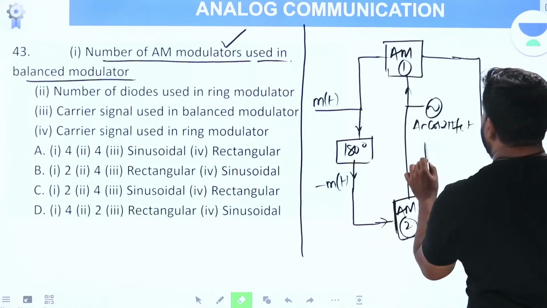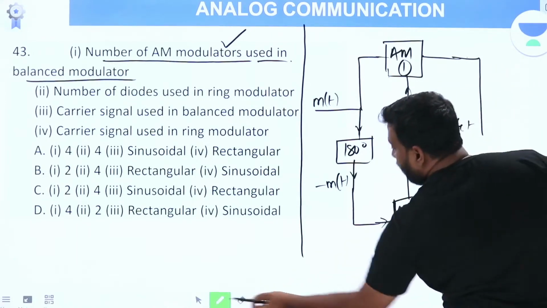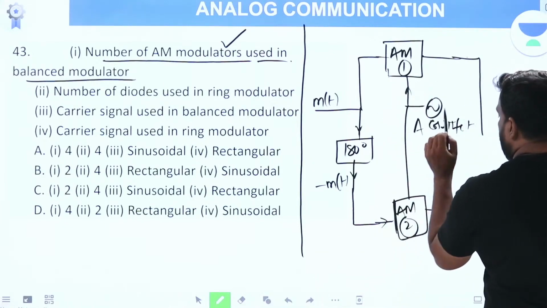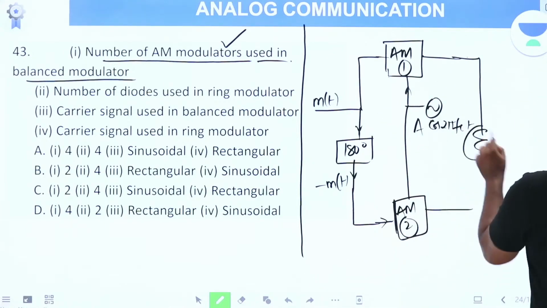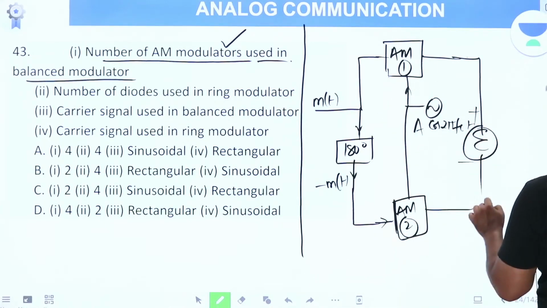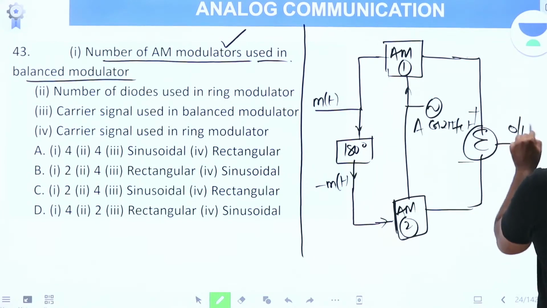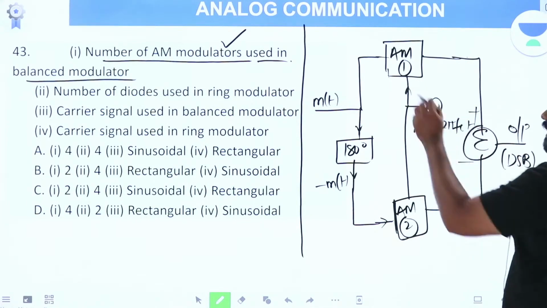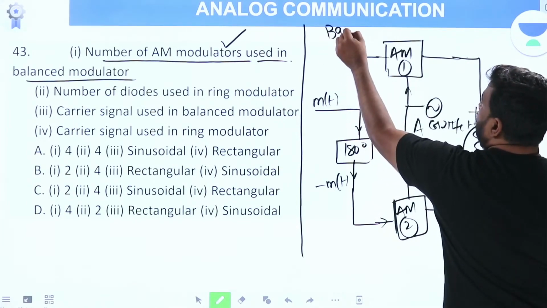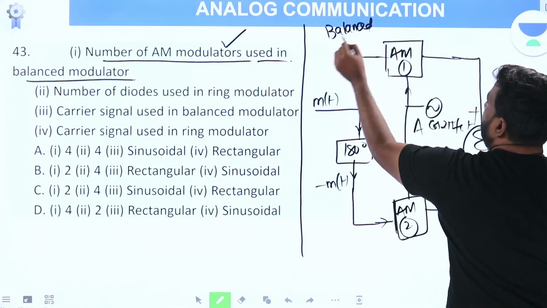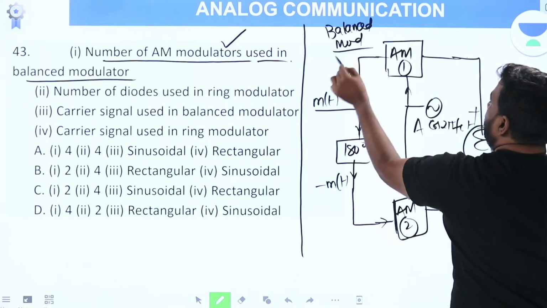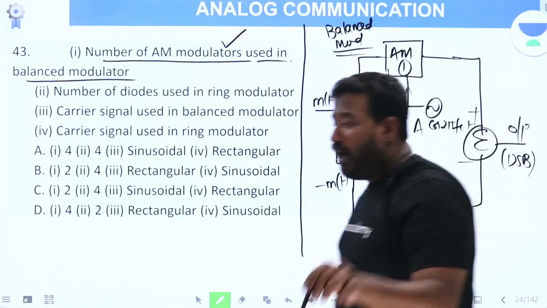Let me take the amplitude A cos 2πfct. The outputs are given to a subtractor. This output is your DSB signal, and this diagram is a balanced modulator.